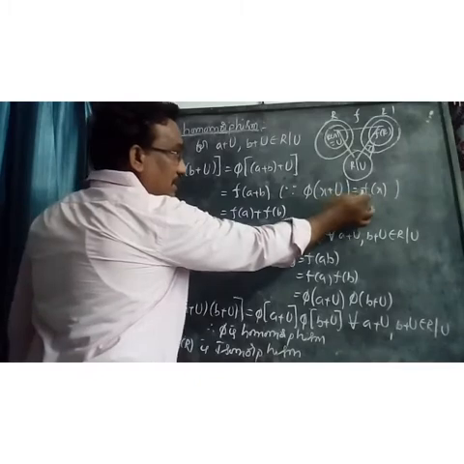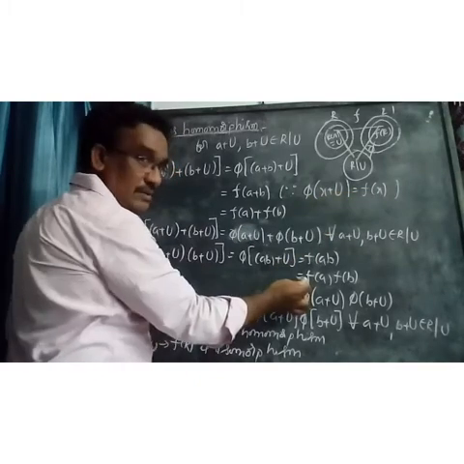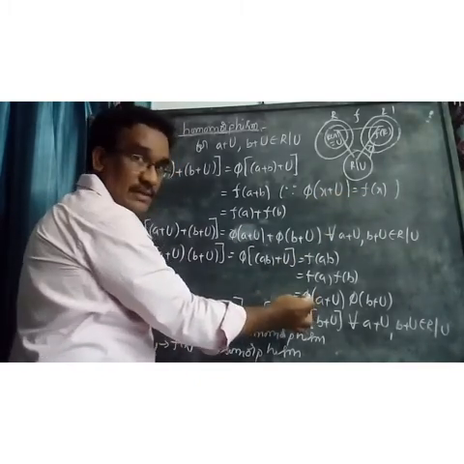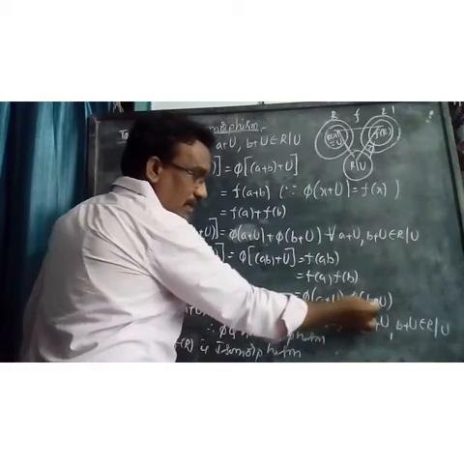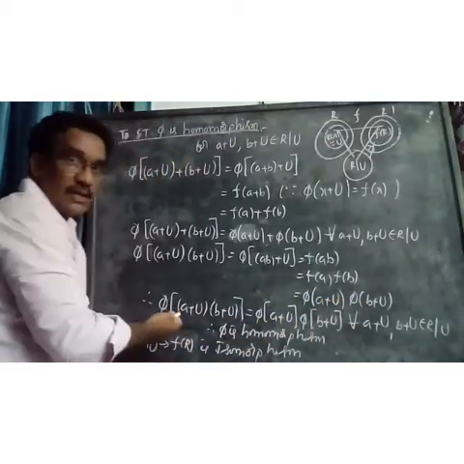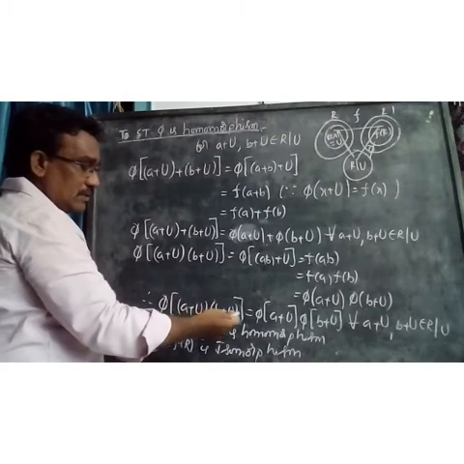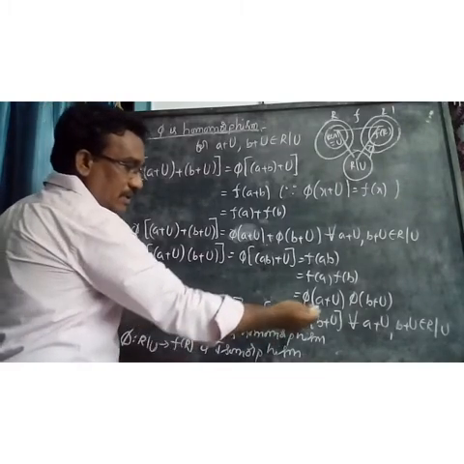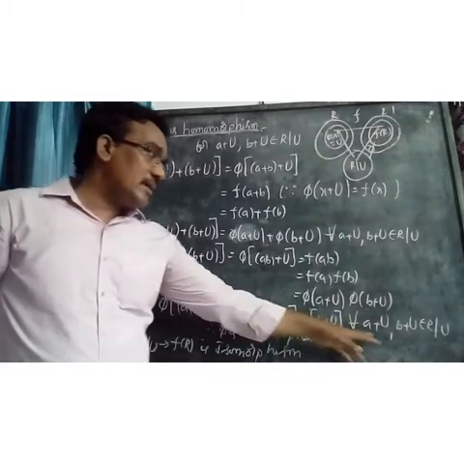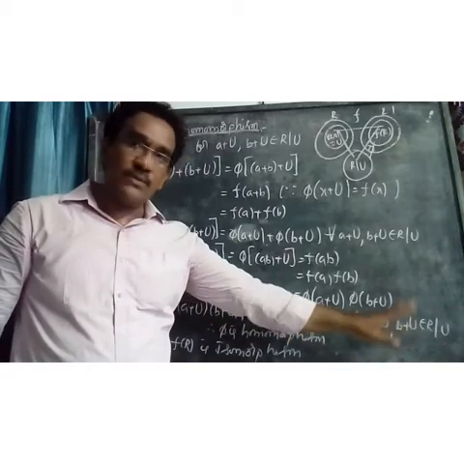By the reverse mapping, f of x equals pi of x plus u. Therefore, f of a into f of b is nothing but pi of a plus u into pi of b plus u. Therefore, pi of (a plus u) into (b plus u) equals pi of a plus u into pi of b plus u for all a plus u, b plus u belonging to R by u.